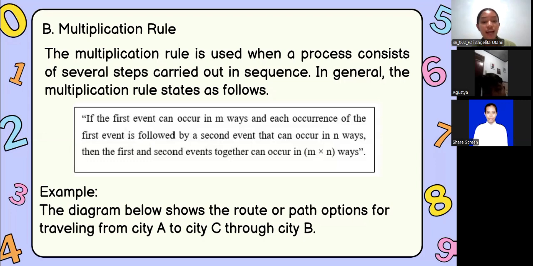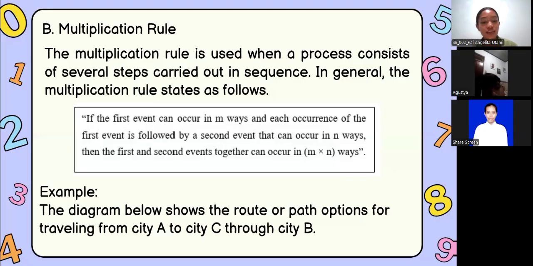Exactly, Agustia. The rule states that if the first event can occur in m ways and is followed by a second event in n ways, then both events together can occur in m times n ways.